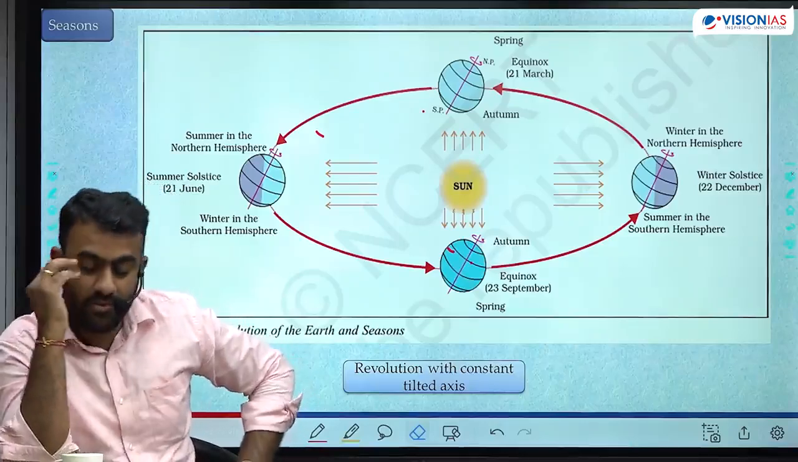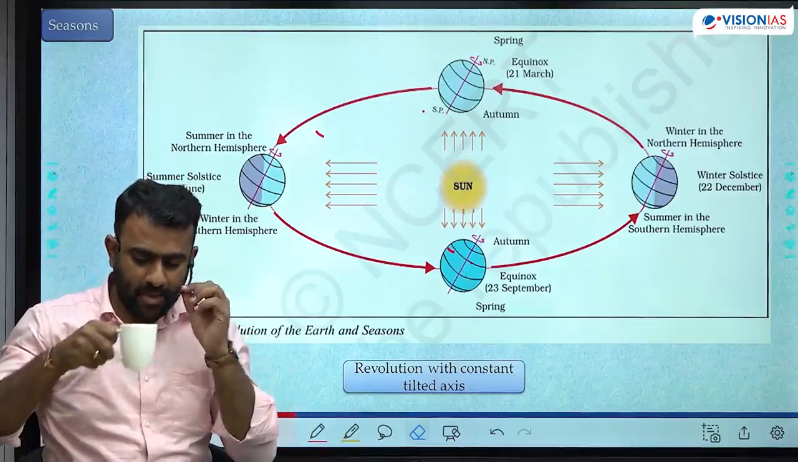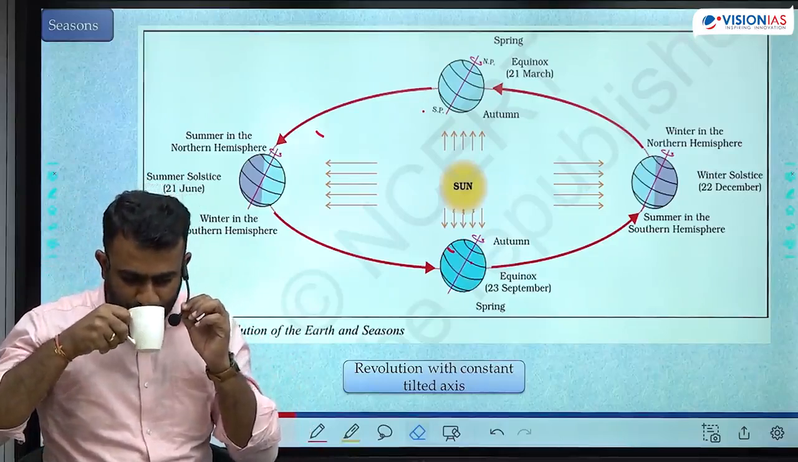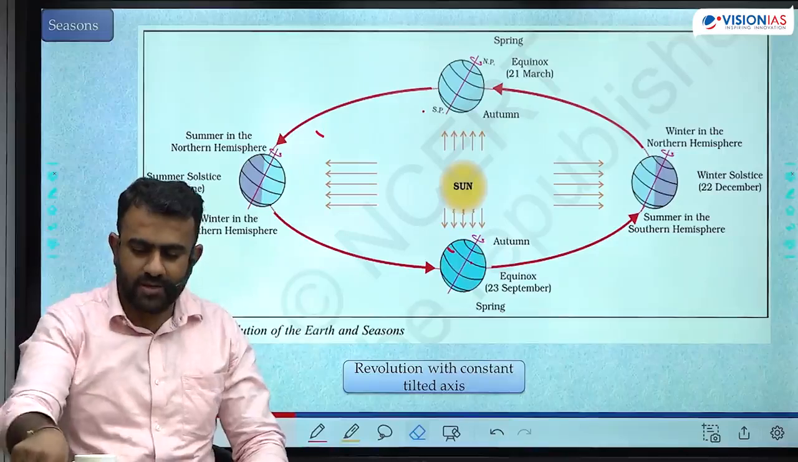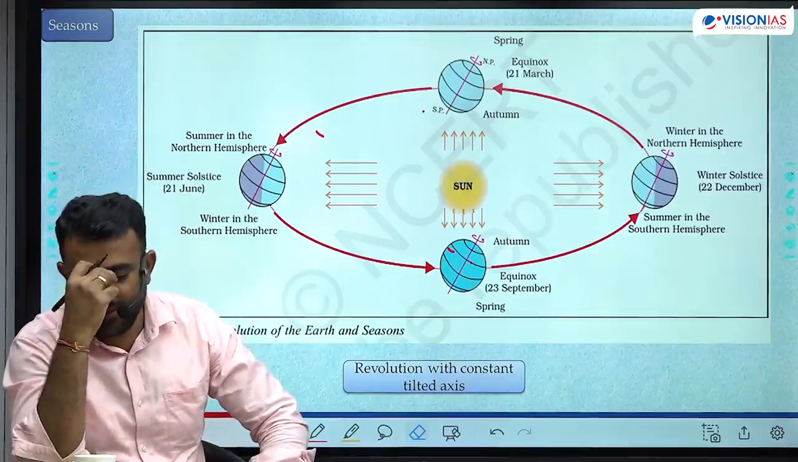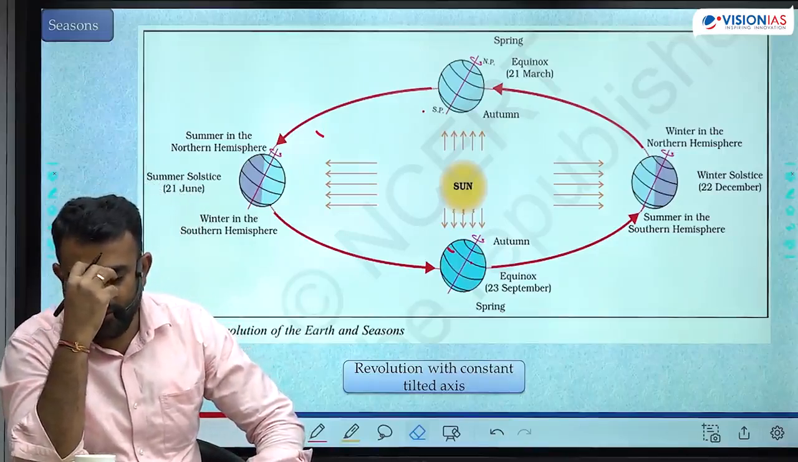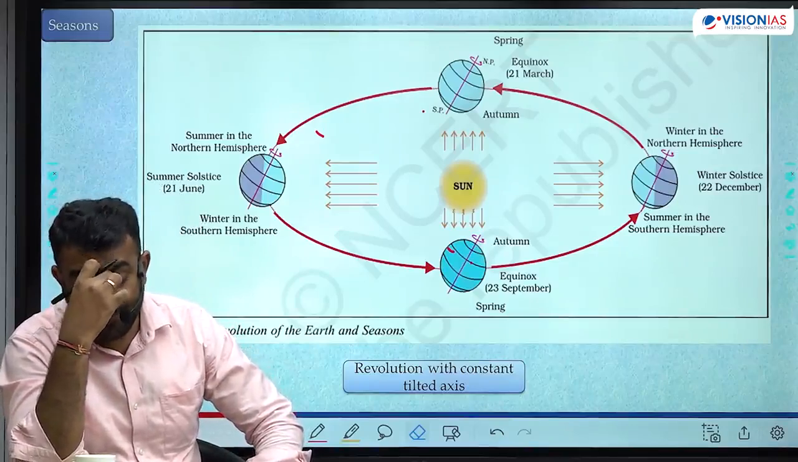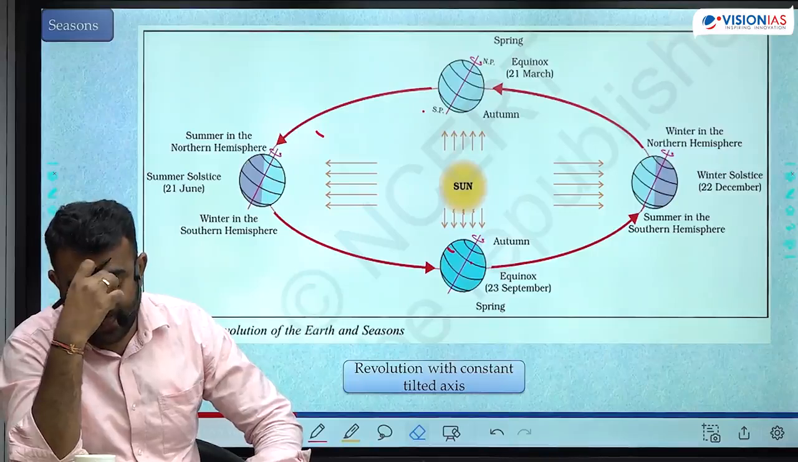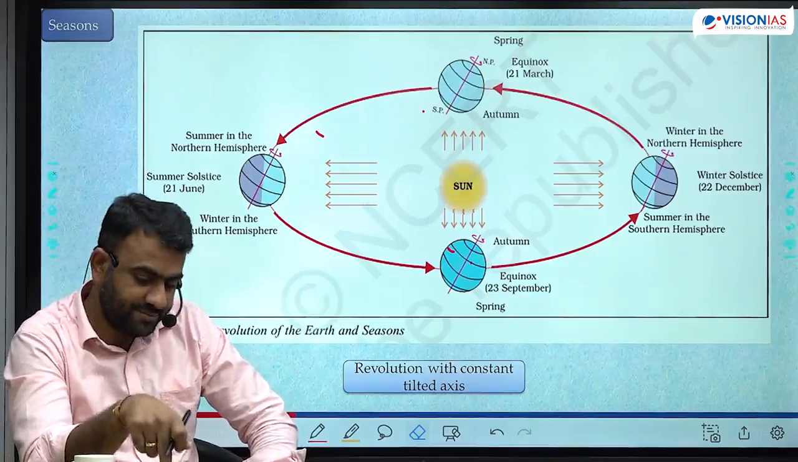Spring and autumn: moderate length of the day, equal length of day and night, and moderate intensity of sunlight.